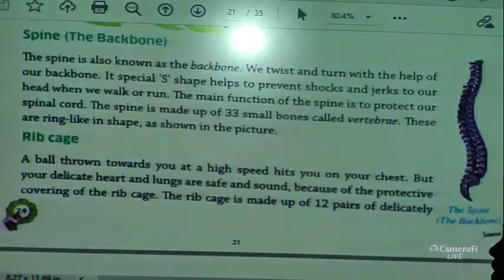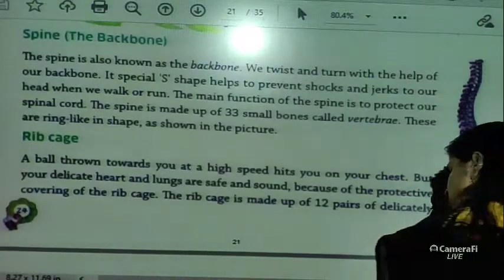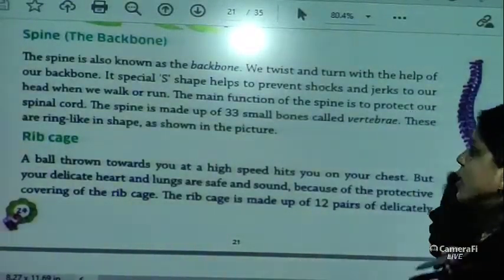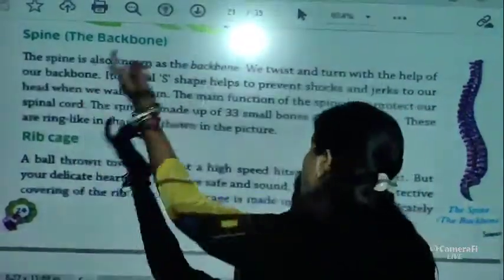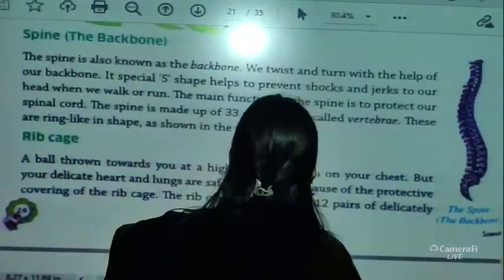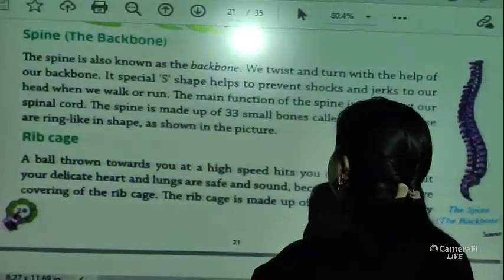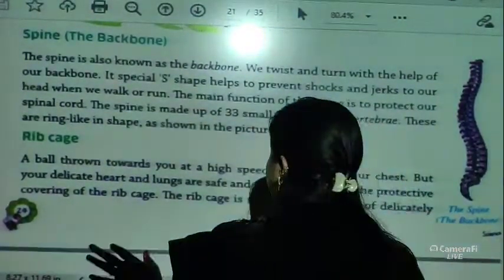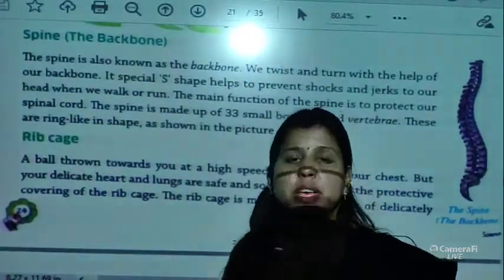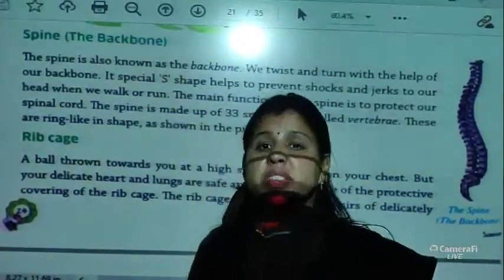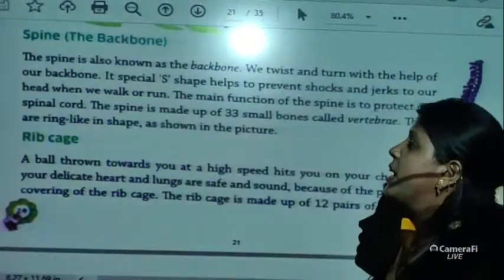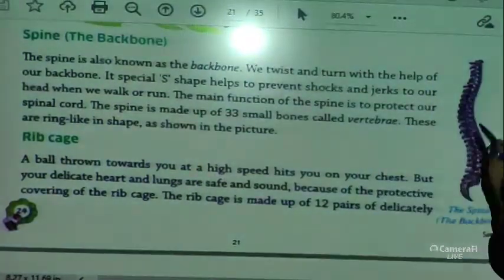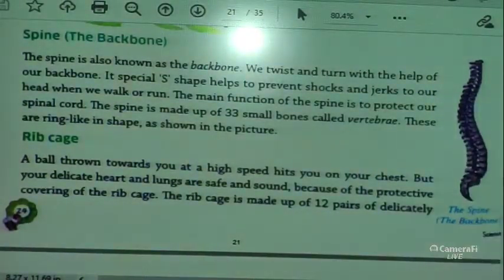So what is the spine? The spine is also known as the backbone, starting from here. We twist and turn with the help of our backbone. We can twist, we can turn, we can bend, we can do everything because of our backbone. And it has a special S shape. See, it is looking like an S.